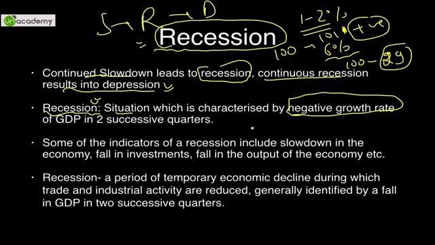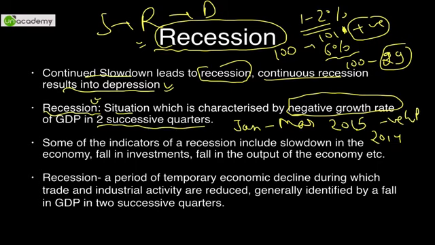When these negative growth rates are seen in 2 successive quarters, for example, between January and March of 2015, if you compare it with the same quarter of last year and you see a negative growth rate, and this is followed again in April to June 2015 vis-a-vis the 2014 quarter. So in 2 successive quarters, then you are set to enter into a recession. I hope it is clear now.